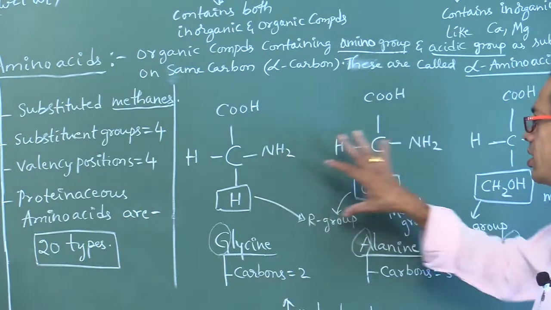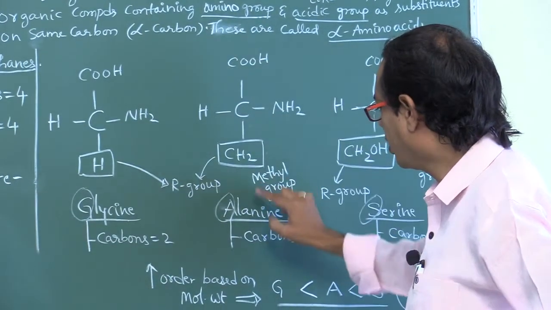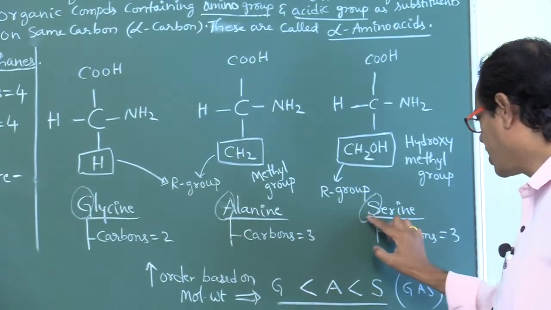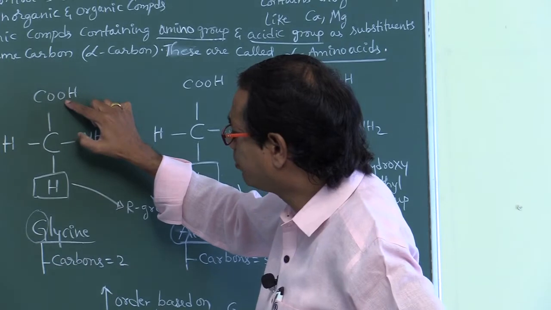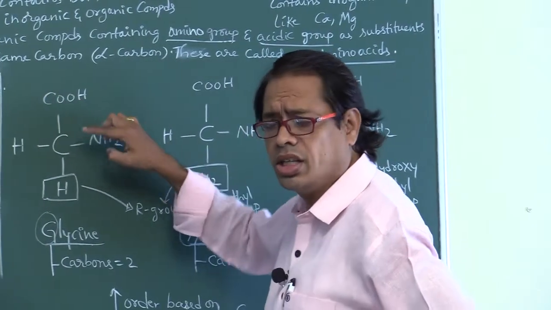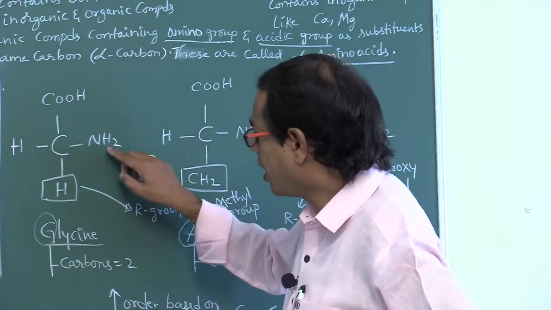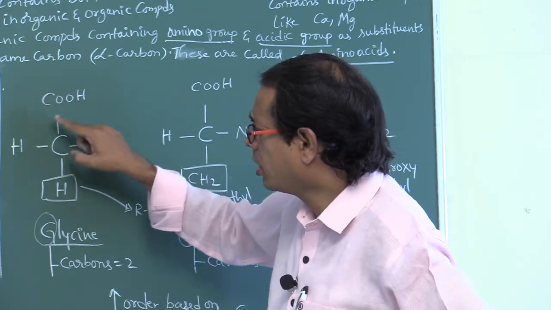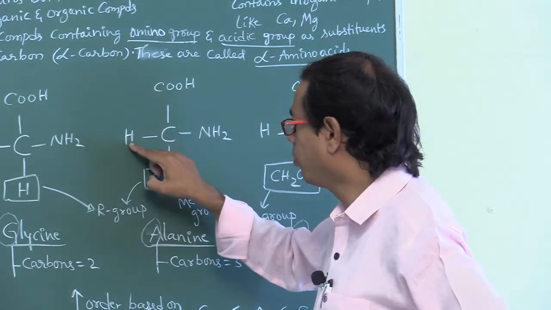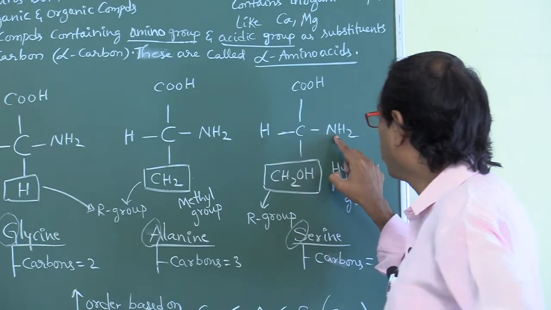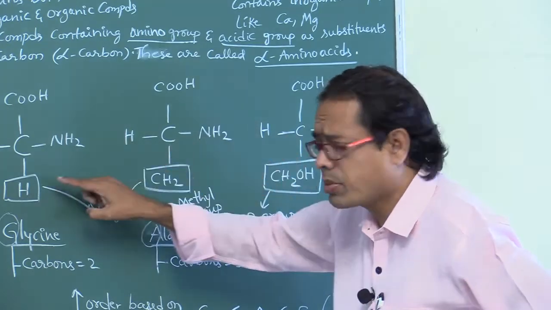If you look, these are the different types of amino acids. This is the amino acid glycine. This is the amino acid alanine. This is the amino acid serine. The amino group and carboxylic group are present on the same carbon. This type of amino acid is called an alpha amino acid. This is the amino group, this is the carboxylic group, this is the H group. Here also amino group, carboxylic group, H group. Here also amino group, carboxylic group, H group. These three groups are the same in these amino acids.